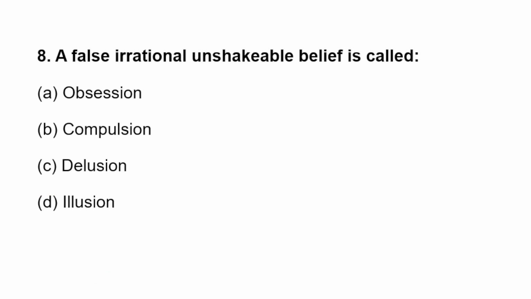Next question. A false, irrational, unshakable belief is called obsession, compulsion, delusion, or illusion. So a false, irrational, unshakable belief is called delusion. For example, delusion of persecution means the patient feels some person is going to kill him, even though that person will not cause any harm to him. An unshakable and false belief is called delusion.